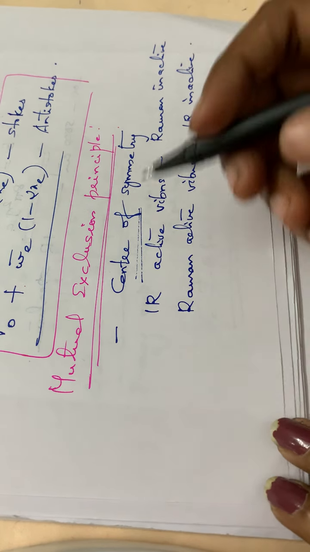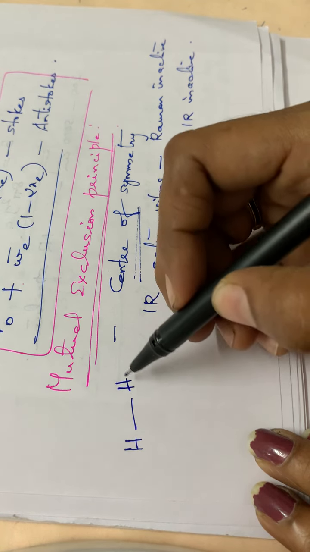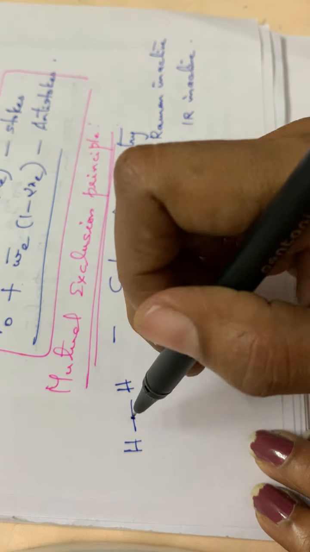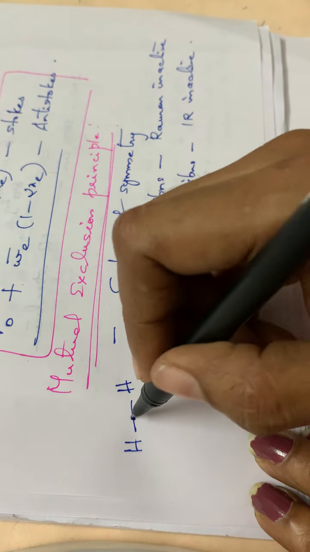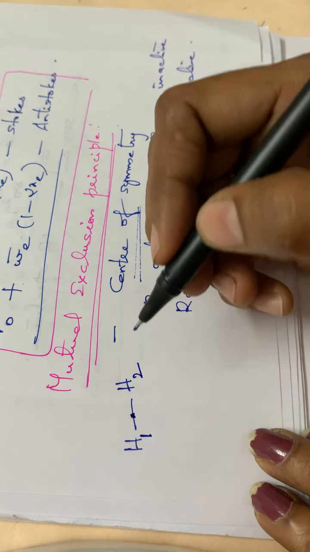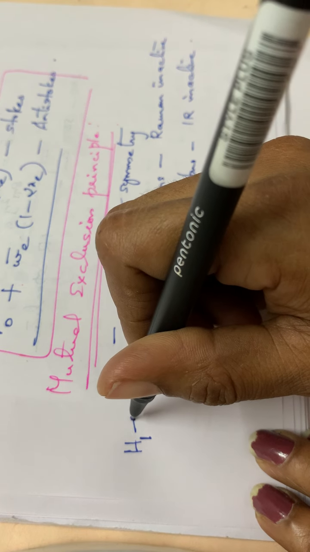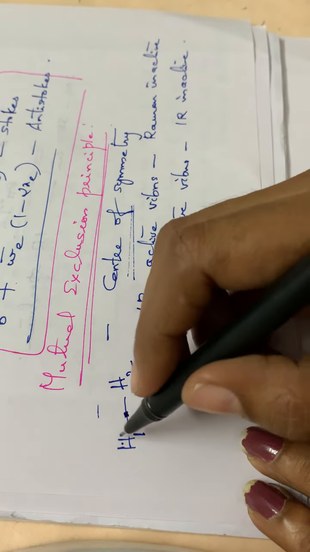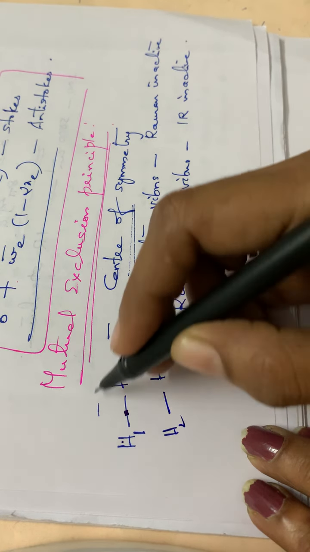Okay, so molecules having a center of symmetry means, for example, the H2 molecule. See, if we rotate along this particular axis, we will have a similar geometry or similar appearance, isn't it? Suppose this is H1 and H2. If I rotate this molecule through 180 degrees, in the second step H1 will come here and H2 will come here, isn't it?